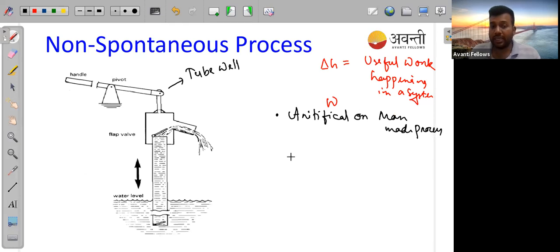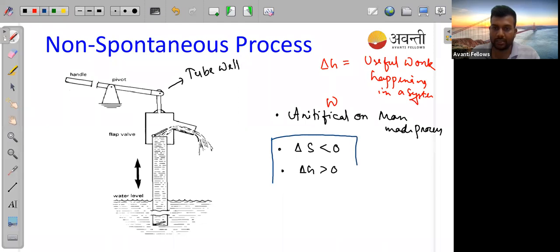and because it is in our control, we are getting the result according to us. There is no randomness. That means del S will be less than 0 in this case, and if del S is less than 0, then del G will be greater than 0. Because if del S is less than 0, definitely we will get the positive value for del G. So that's why we are getting these two conditions for a non-spontaneous process.